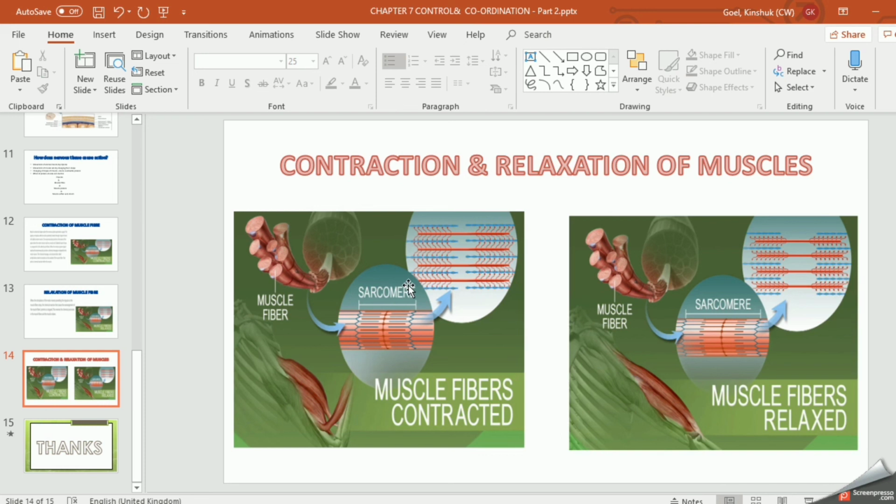So it is just your muscle fibers act as a sliding door. When it contracts, it comes one above the other, and when it relaxes, again it separates. Just like when you are closing a door, it comes one above the other, and when you are opening, it separates. So this is about contraction and relaxation of muscles.